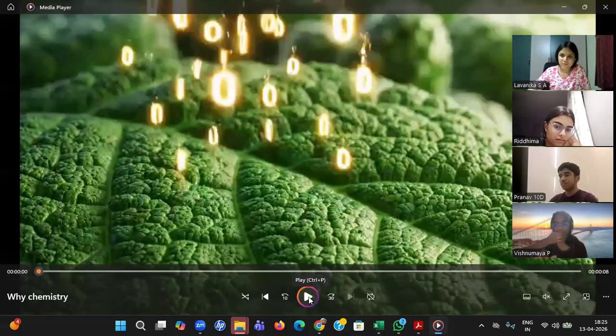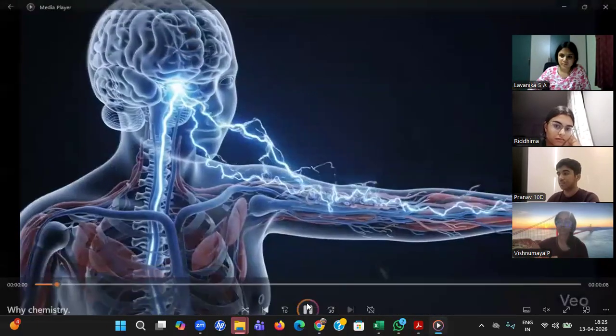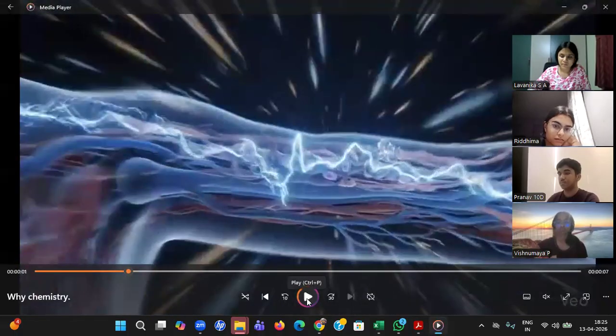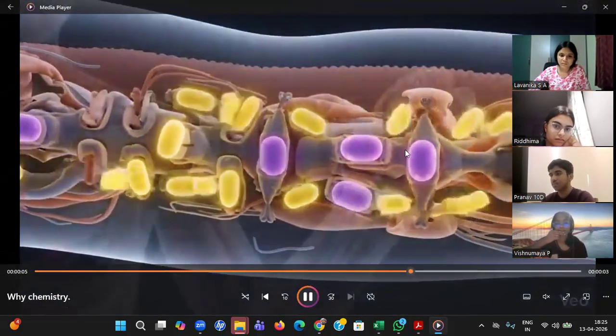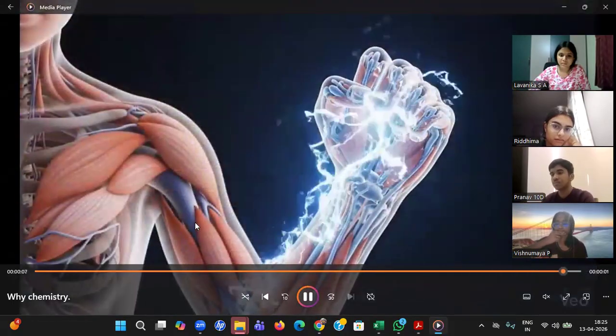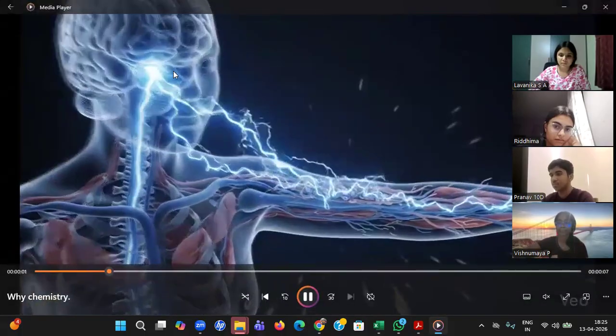Again, let me see. That particular thorn is hitting your skin. So that's a physical action, physics. But your brain should give you an indication: now take out your hand immediately. And who is giving that information? These ions, magnesium and sodium ions, are helping you to take your hand back. Your brain is giving the information.